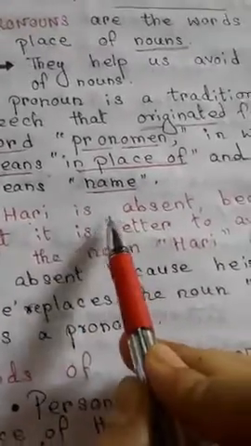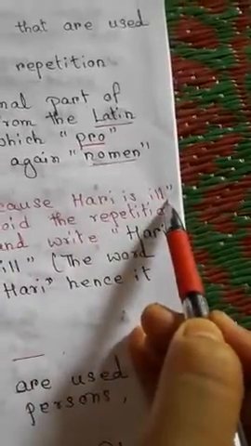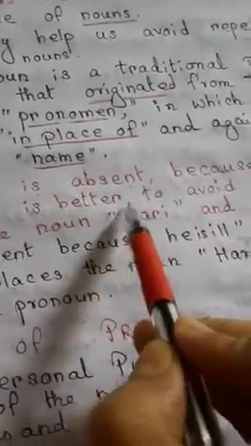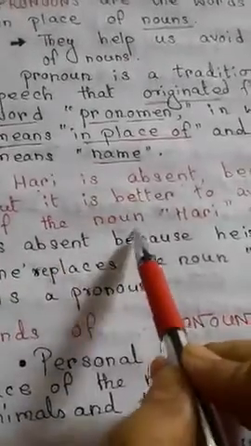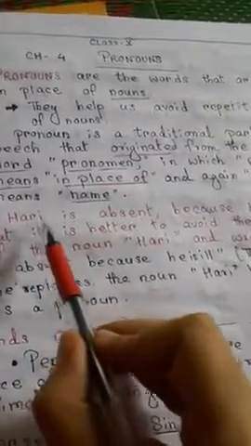Hari is absent because Hari is ill. But it is better to avoid the repetition of the noun Hari. Here two times I have used Hari.